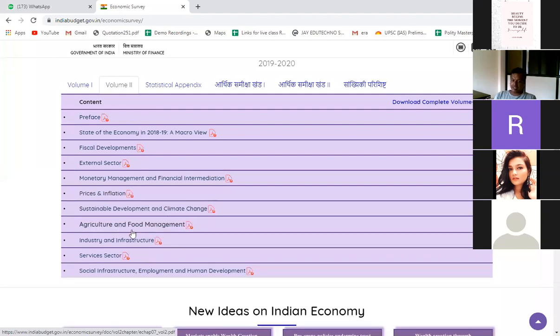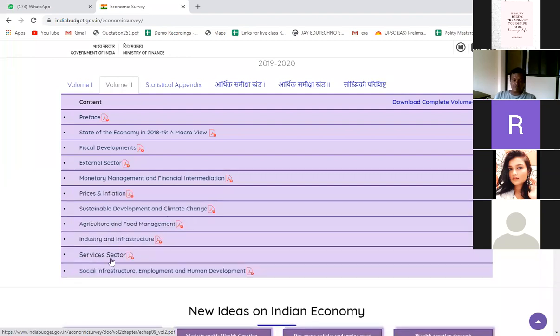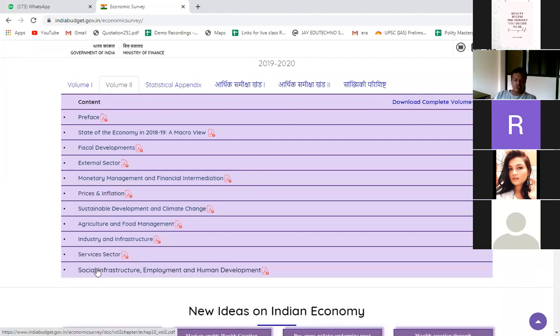Agricultural and food management, industry and infrastructure. Then the services sector: how much the government, how much India is working in the services sector, that is also explained. And here the social infrastructure, employment and human development. So what the government is doing in social infrastructure, employment and human development, it is there.